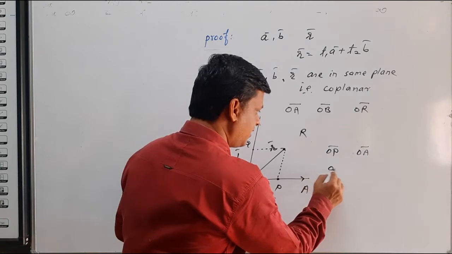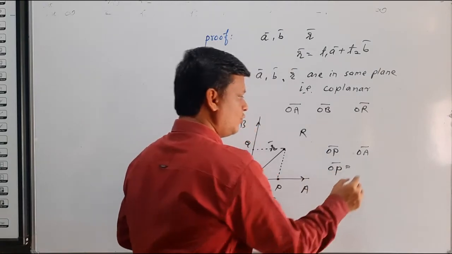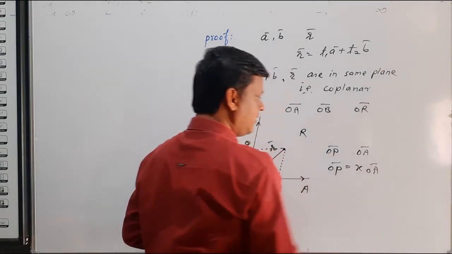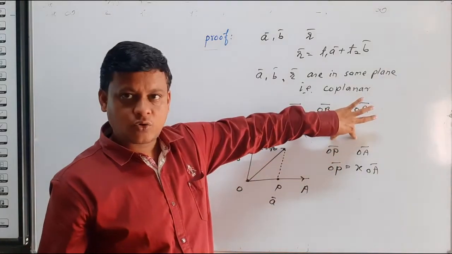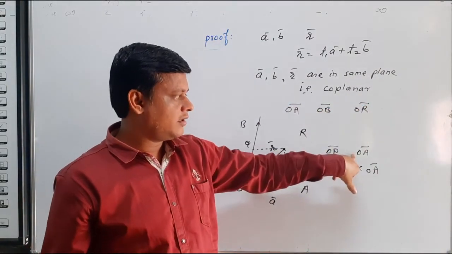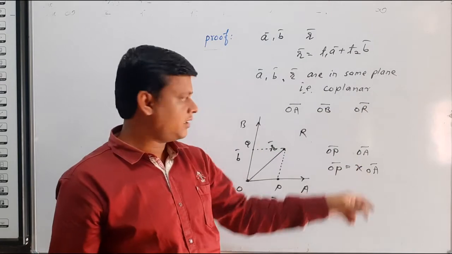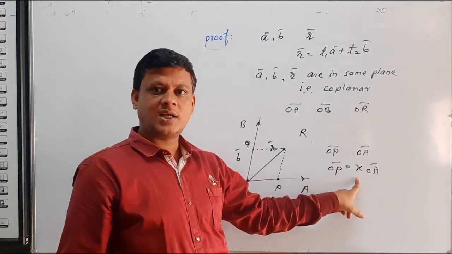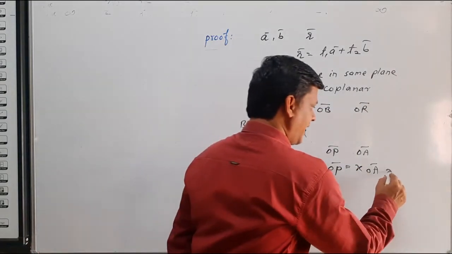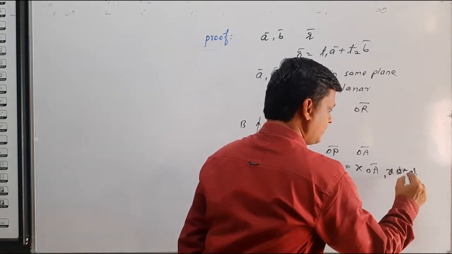So we write OP bar equals x into OA bar, because these two vectors are collinear, so one vector is a linear combination of the other. There must exist some scalar x.